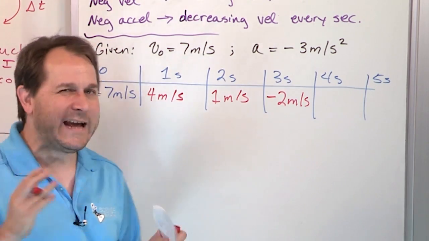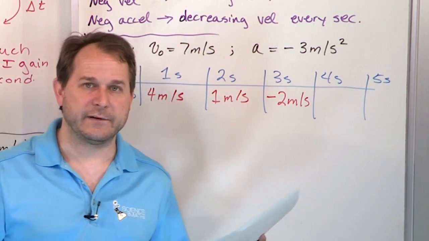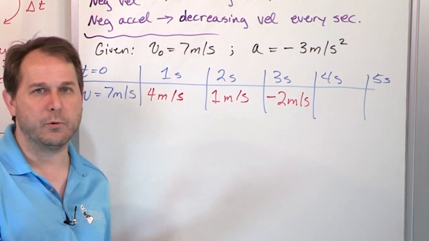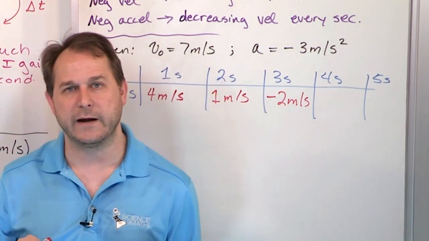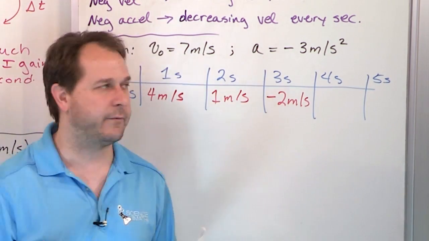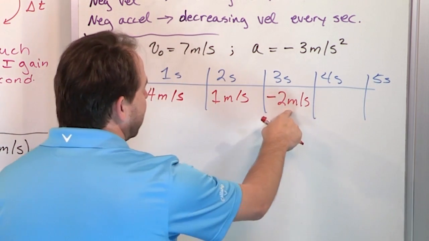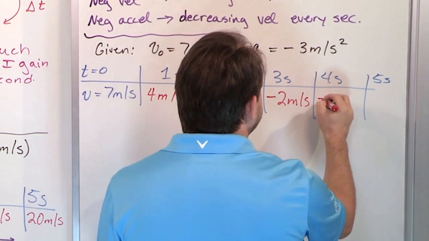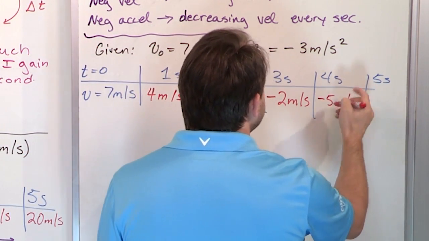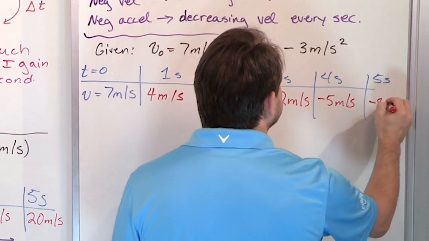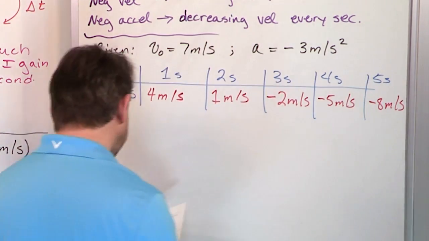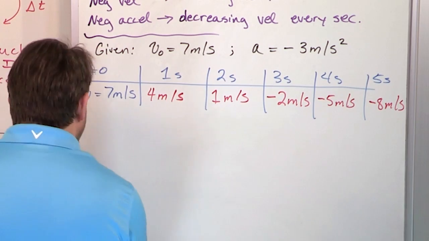Because remember, negative velocity shouldn't freak you out now. Negative velocity just means I'm not going that way anymore. I'm actually going that way, right? Because positive is that way, negative is that way. Then what happens here? I subtract 3 again. It'll be negative 5 meters per second. Subtract 3 again, negative 8 meters per second. So let's go and quickly draw our little pictures.